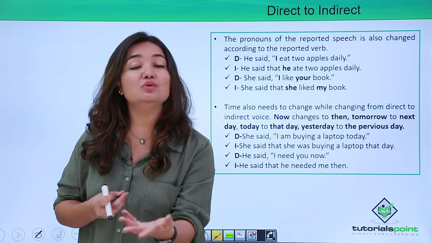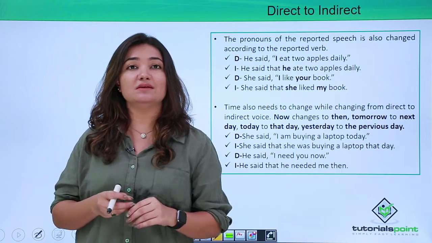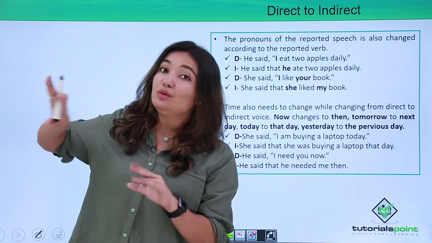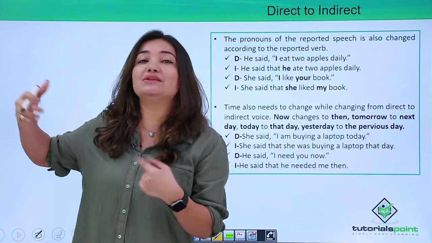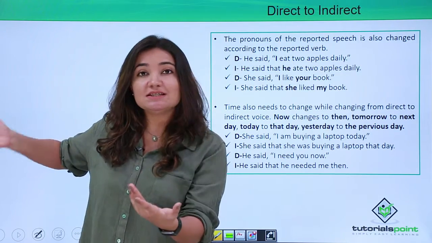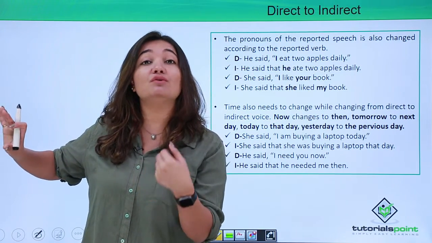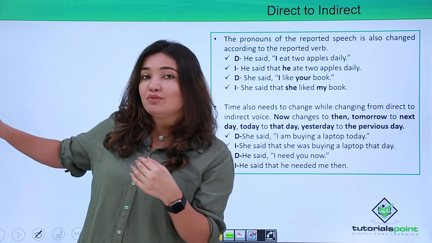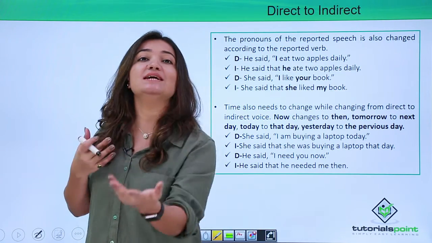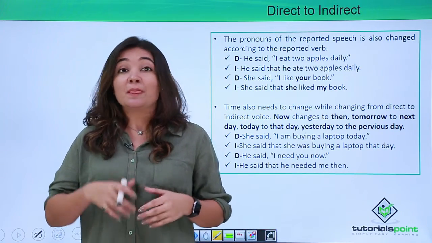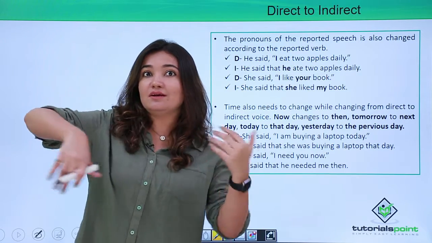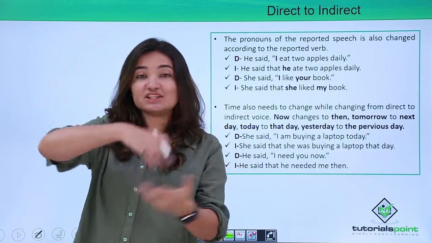The person to whom you're reporting is the second person, whereas the person about whom you're reporting is now the third person. Which means the speaker whose verbatim you're reporting, who was the first person that time, has now changed into the third person, right? So the entire arrangement completely changes.